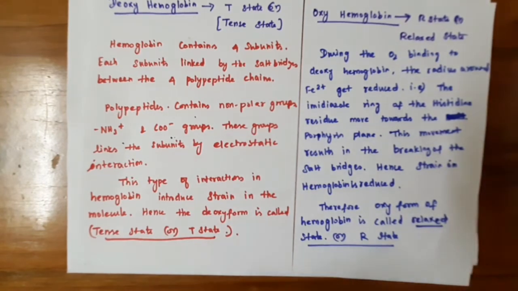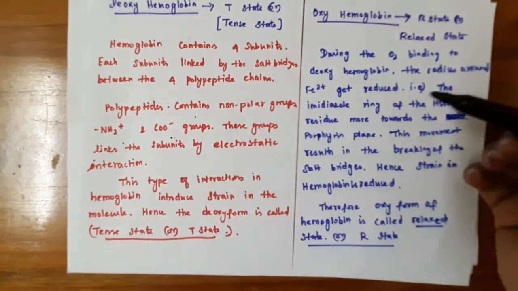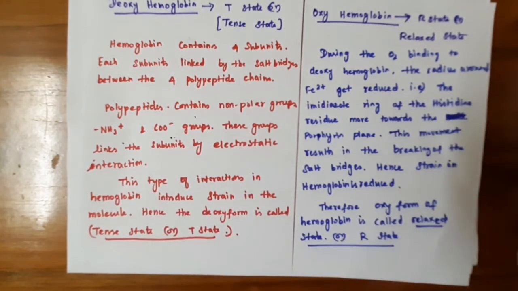So now you know why deoxyhemoglobin is called the T state and the oxyhemoglobin form is called the relaxed state.